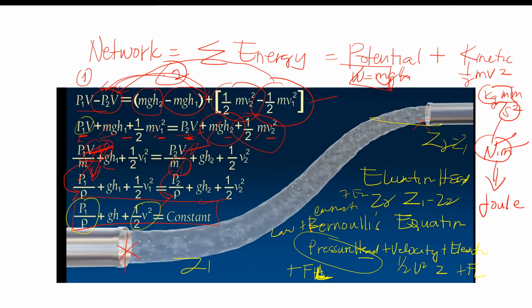So, pressure head, velocity head, tsaka elevation. Ibig sabihin, whatever yung nilagay mo, yun din yung mapupunta sa kabila, no? So, yun yung total dynamic head ay mababreakdown mo sa pressure over density, velocity, 1/2 v squared, tas elevation, which is Z2 or Z1. Okay? So, yun lang. No?